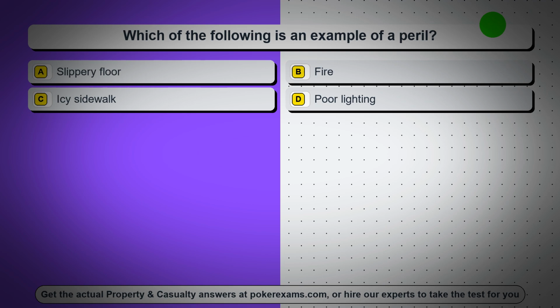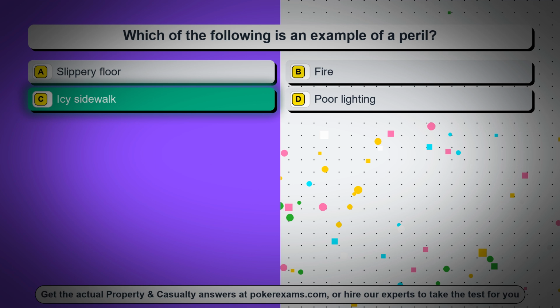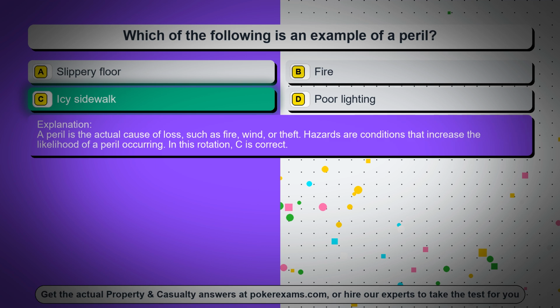Question 86. Which of the following is an example of a peril? Option A, slippery floor. Option B, fire. Option C, icy sidewalk. Option D, poor lighting. The correct answer is option C, icy sidewalk. A peril is the actual cause of loss, such as fire, wind, or theft. Hazards are conditions that increase the likelihood of a peril occurring. In this rotation, C is correct.